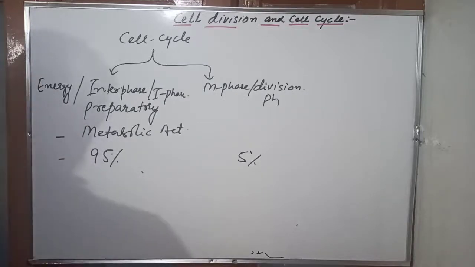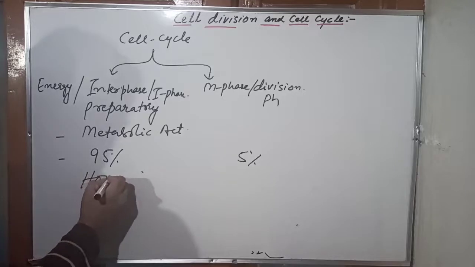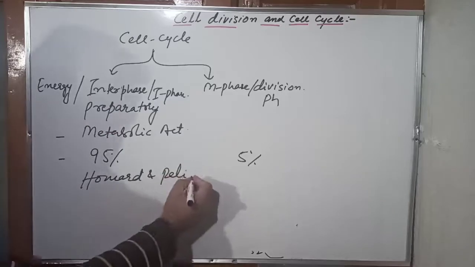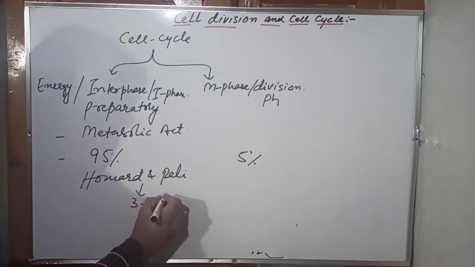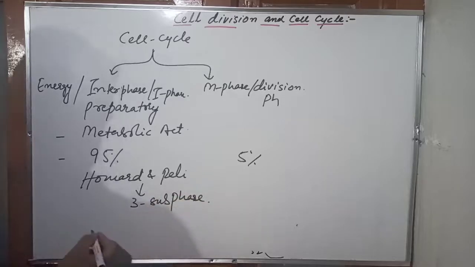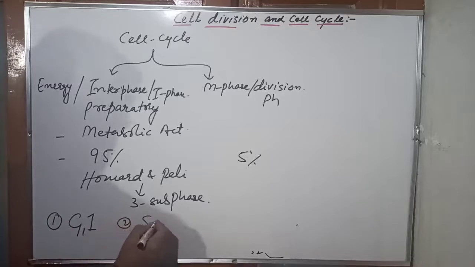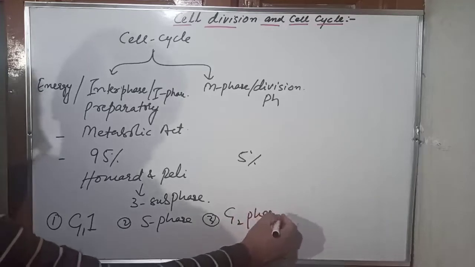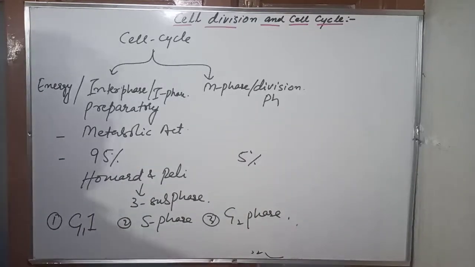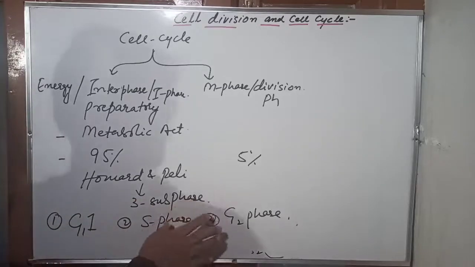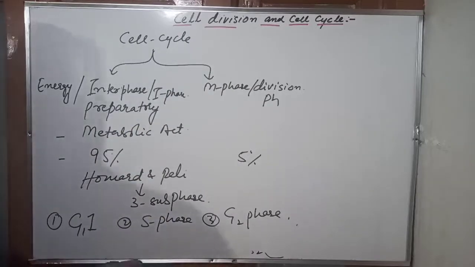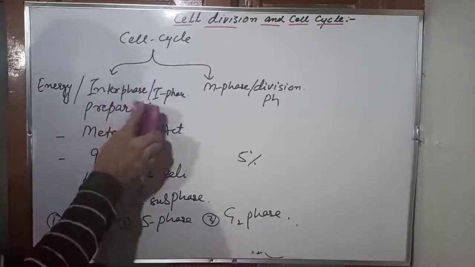Now further, it was Howard and Pelc who divided interphase into three subphases. Number one is G1 phase, number two is S phase, and number three is G2 phase. These are the three phases of the interphase. Let me complete this first, and then we will go with the M phase or division phase. So let's first discuss interphase.